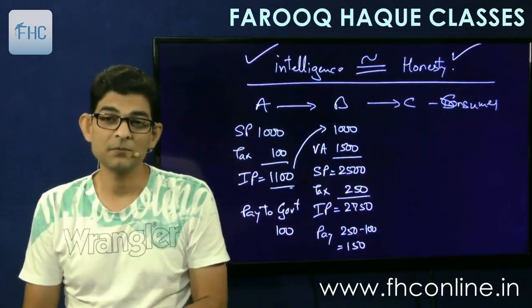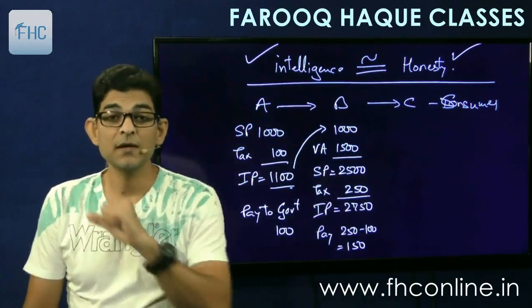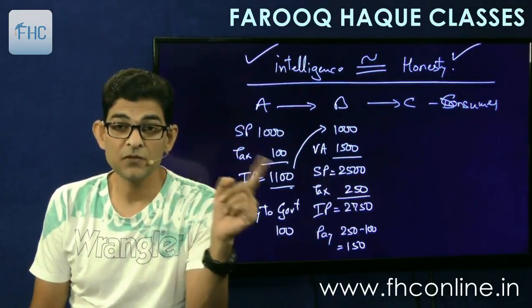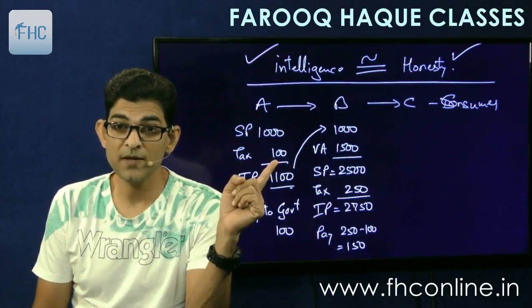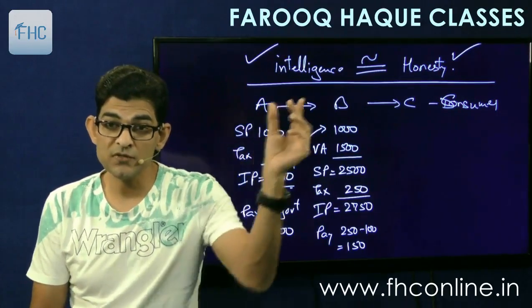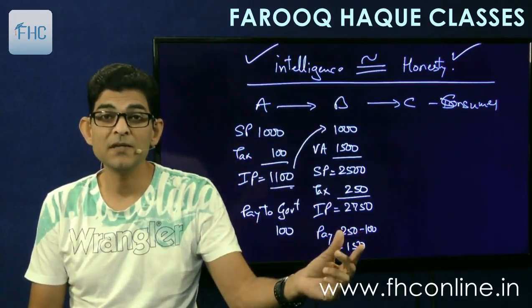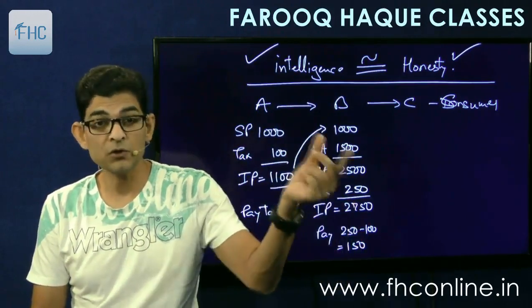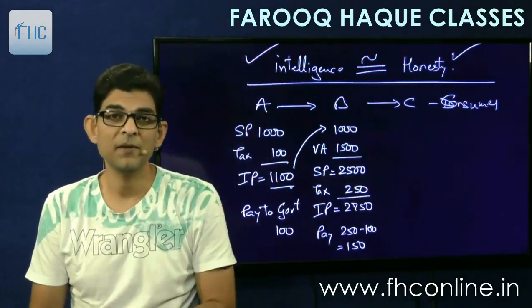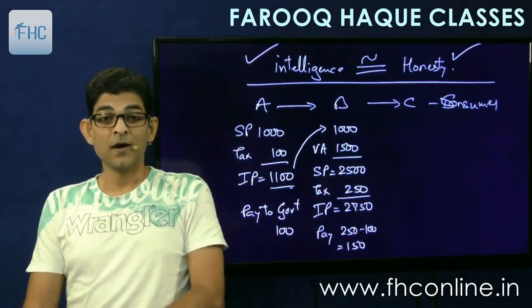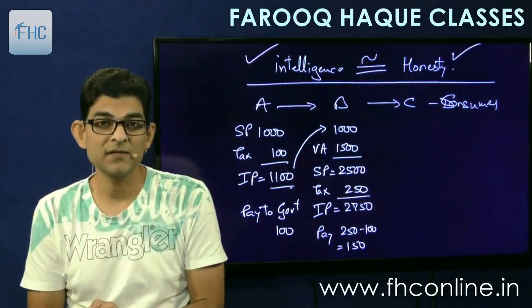So this is the main system. First you take credit and then you set off. Therefore this is called the credit method. First we charge tax on the full sale price, and then we allow set off of the tax paid at the earlier stage. So this tax is allowed as credit to him, and then he uses it to set off against his liability. His liability is 250, but he has got credit. Credit will be set off, and the balance he has to pay net to the government. Understood? Clear? So this is the main concept of ITC.